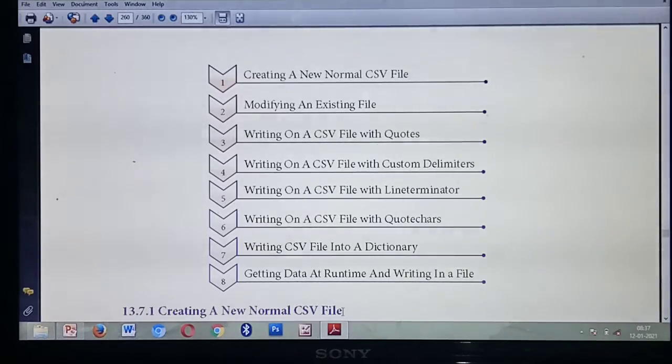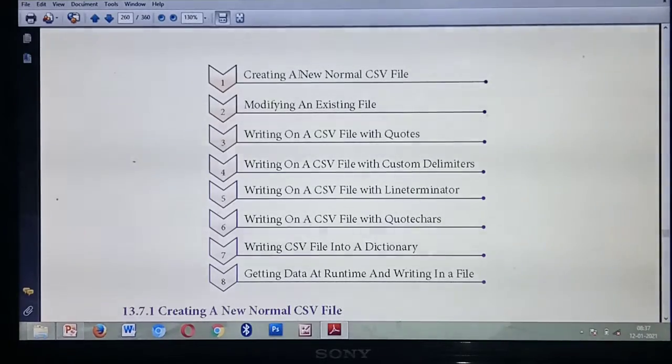Understood? To write a file, which function should you use? csv.writer(). Only some difference is there between the reader function and the writer function; everything else is the same.